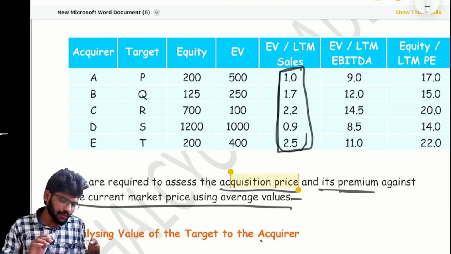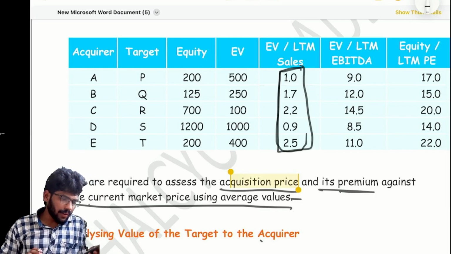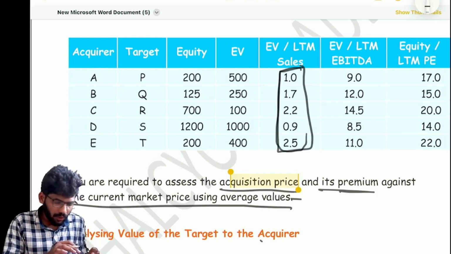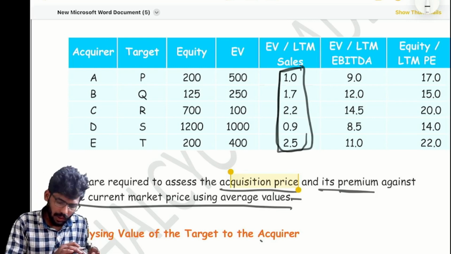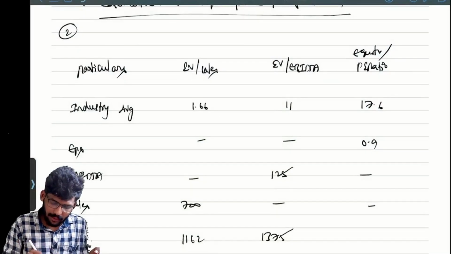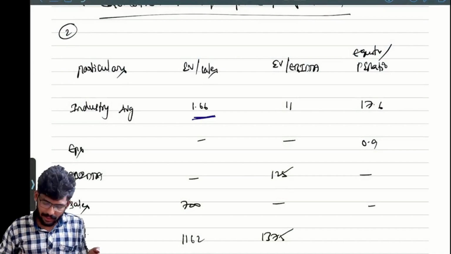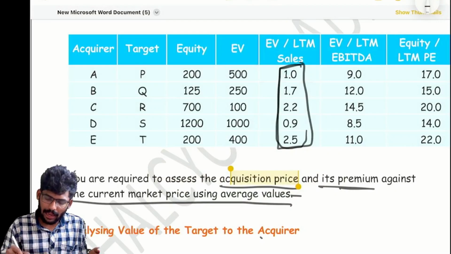1.1 plus 1.7 plus 2.2, and so on. Don't waste time, we need to complete early. So 8.3 divided by 5. How much? 1.66, correct? Yes, this is the average EV by sales. Next, EV by EBITDA. Do the same, take the average value.